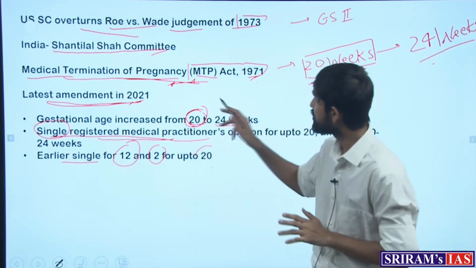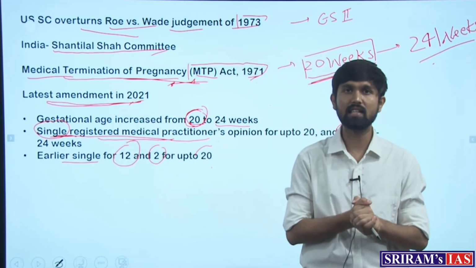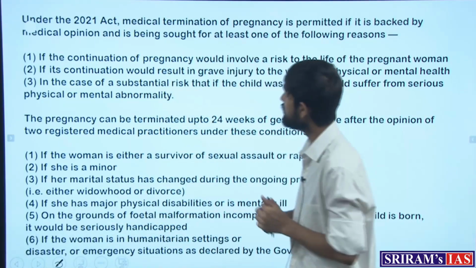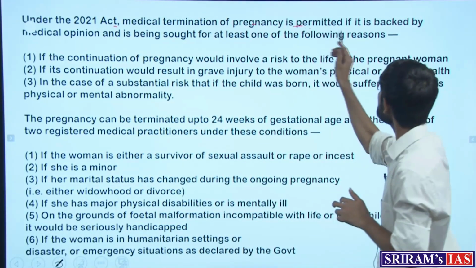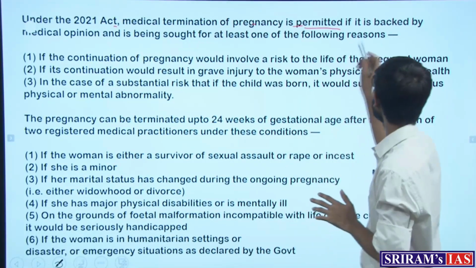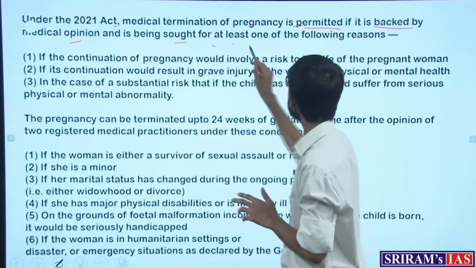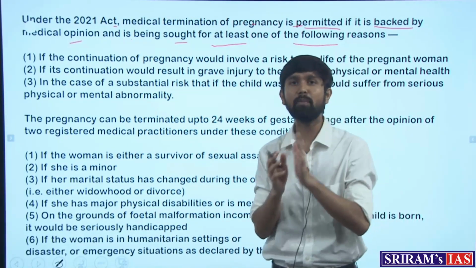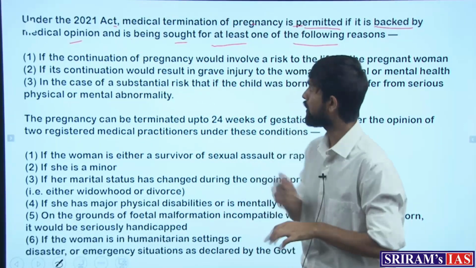Now, what are these conditions for which the medical practitioner would be looking at and authorizing the abortion of the pregnancy? Let's look at those conditions. Under the 2021 Act, the medical termination of pregnancy is permitted, which means abortion can be done if certain conditions are met, if it is backed by medical opinion and is being sought for at least one of the following reasons. One cannot just go and abort the fetus beyond these reasons. So, what are those conditions?